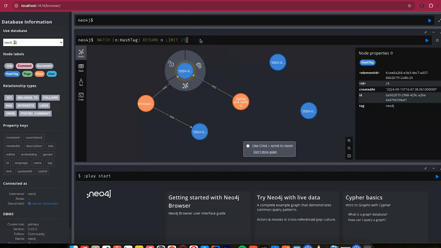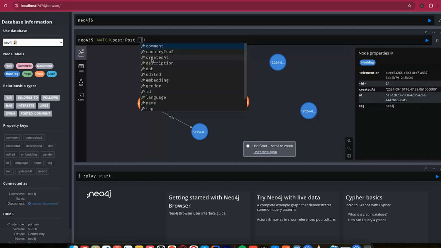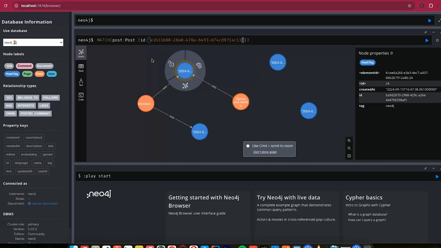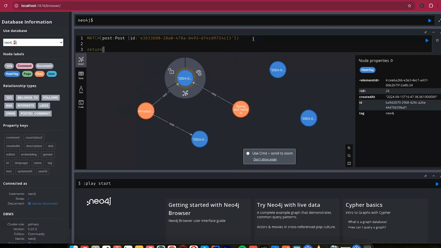So the Cypher query for this one is going to be a simple one. So what we can do, we just say match, and we want to look for this post that we currently have. So we just say post. We want to look for this similar to the post that we fetched, and here I'll just say ID, and I will put this ID, and I will return this post.